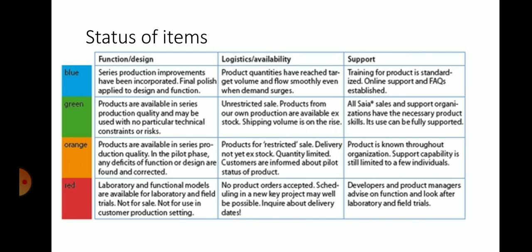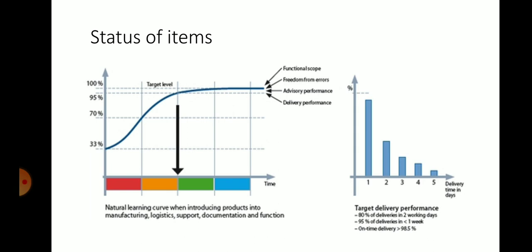So there are four zones: red, orange, green and blue, which give the different status of items in the different domains, the functional, logistic and support domains. You can see in the diagram that in the initial stage there is a gradual rise in the status of item and it remains linear after some time.